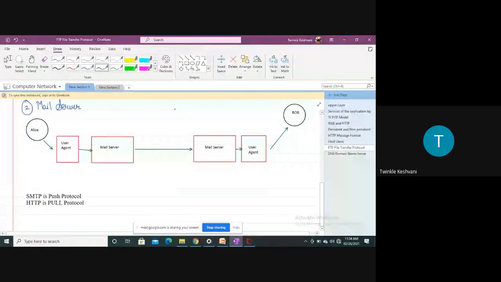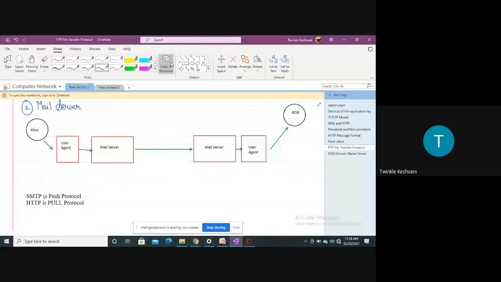So you can see here, if it is asked what is the SMTP protocol, then you need to draw this diagram, right? As I have just these shapes in my tool, I have used this shape. But as Alice and Bob are users, you can just draw them like a user. Okay, so this is all about the SMTP protocol.